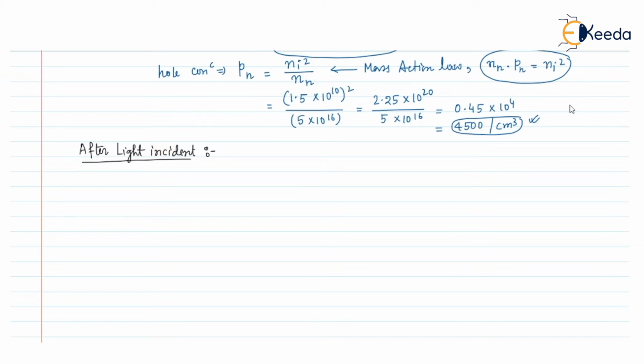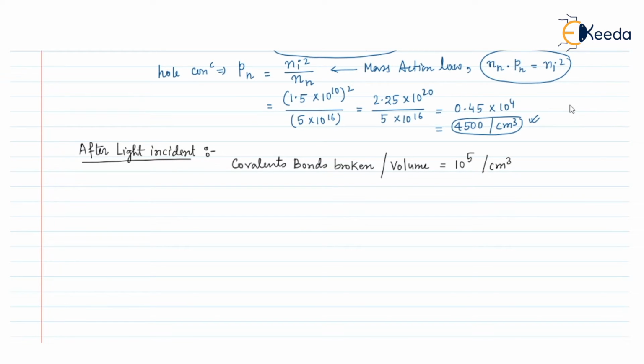After the shining of light, we know that covalent bonds will be broken due to the photon energy, and the number of covalent bonds that will be broken per unit volume is given as 10 to the power 5 per centimeter cube.